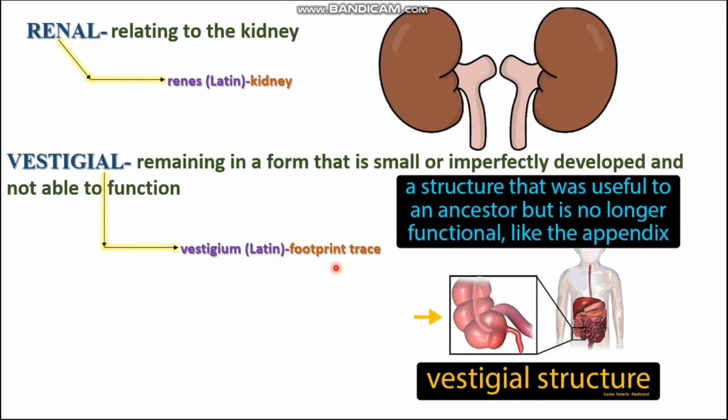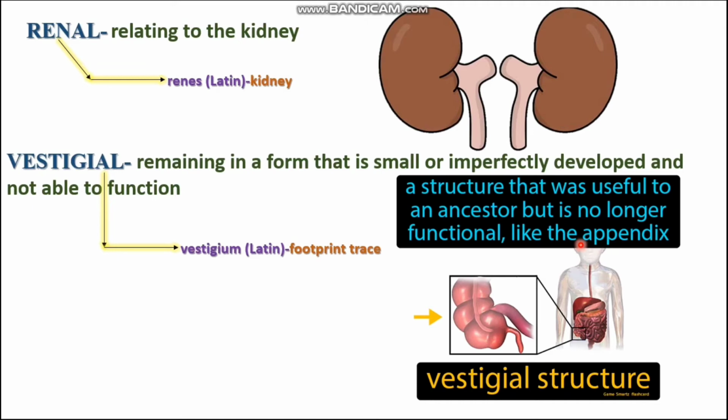A vestigial organ is a structure that was useful to an ancestor but is no longer functional, like the appendix. The appendix present at the end of the large intestine is actually a useless organ for now, but it was useful to our ancestors in digesting cellulose-like plant-based substances, and that's why it is called a vestigial structure.